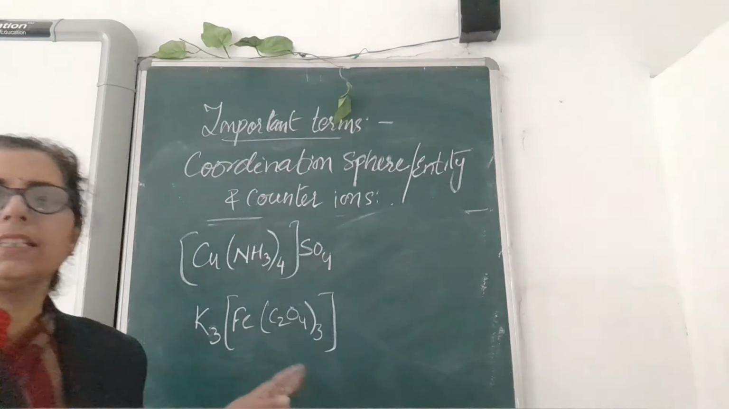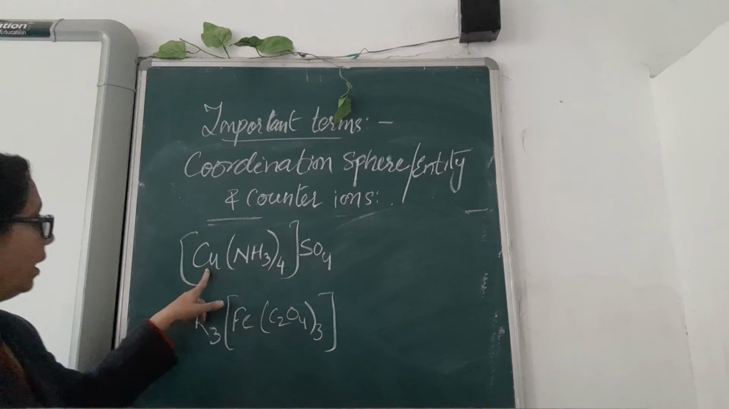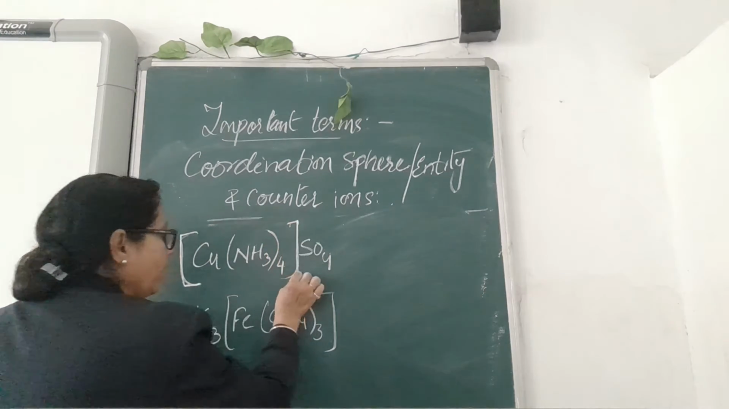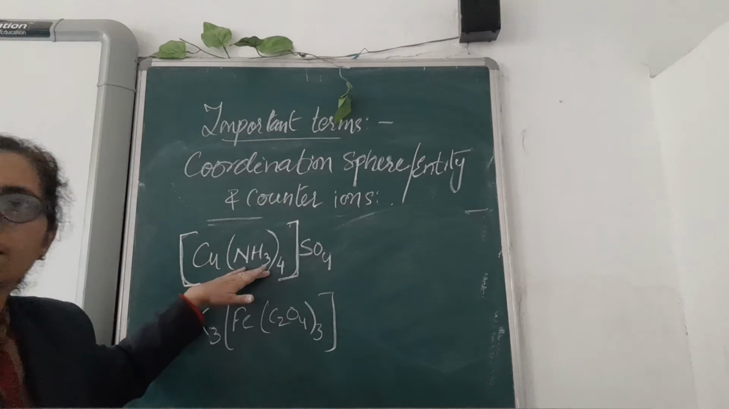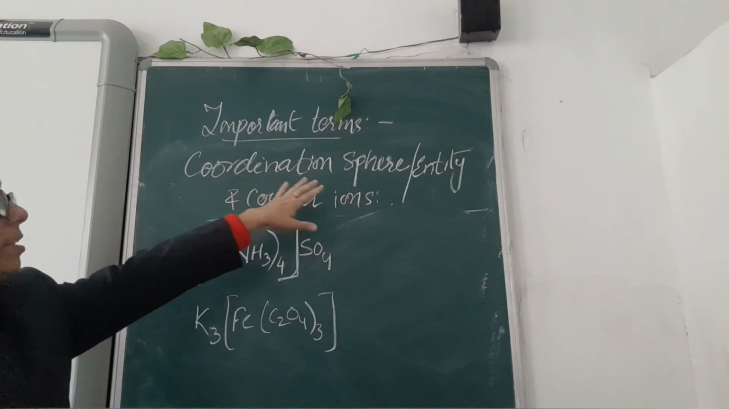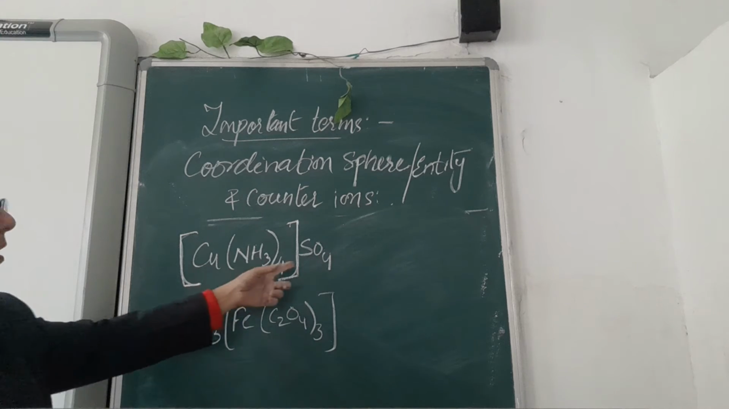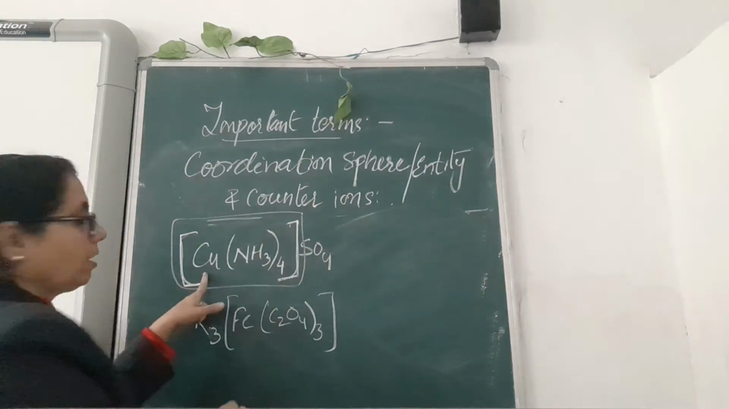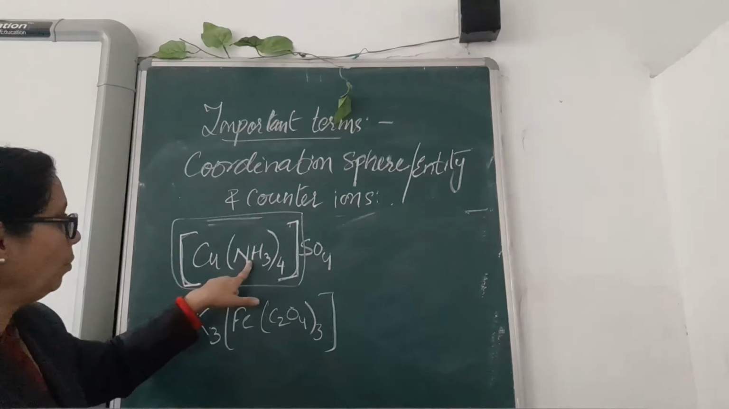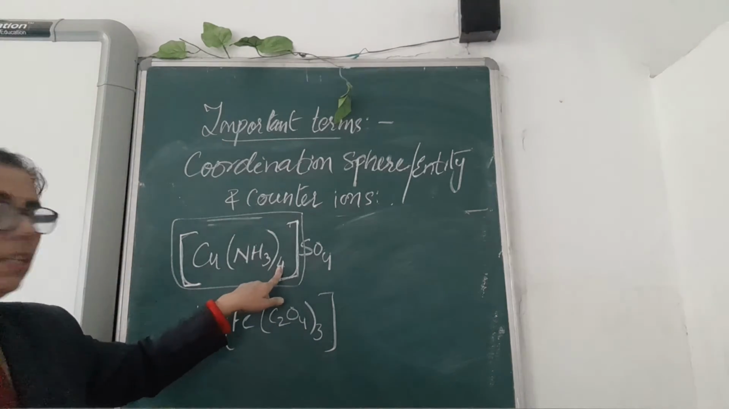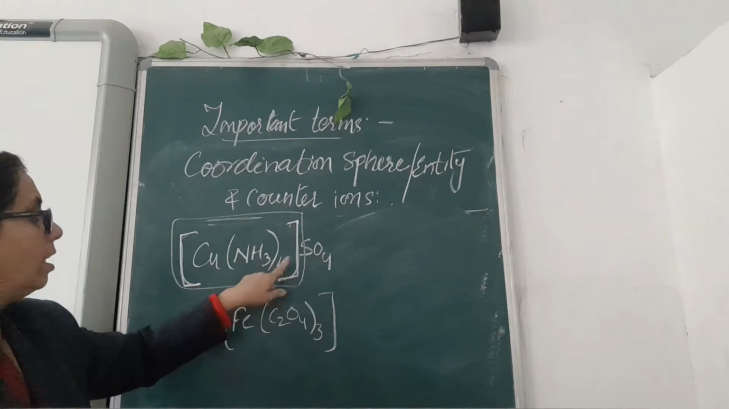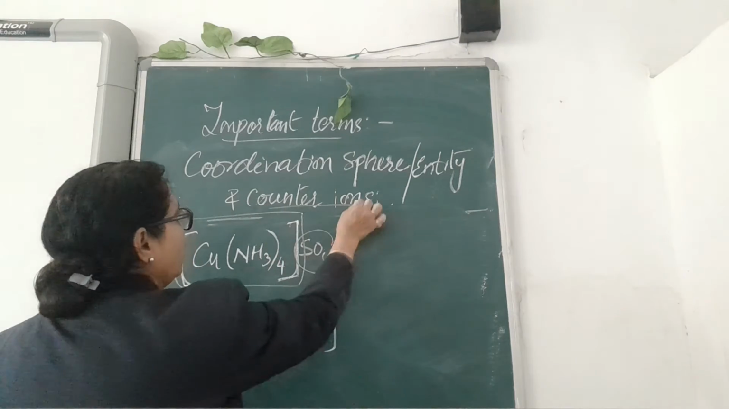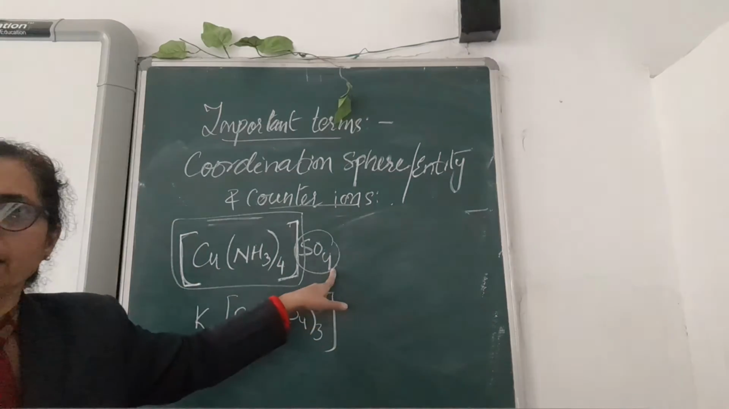Yes children, you can see these two examples. The portion written inside the square bracket is the complex entity or coordination sphere. Here you can see copper as the central metal atom, ammonia is acting as a ligand, and 4 is its coordination number. The sulfate ion which is present outside acts as a counter ion.